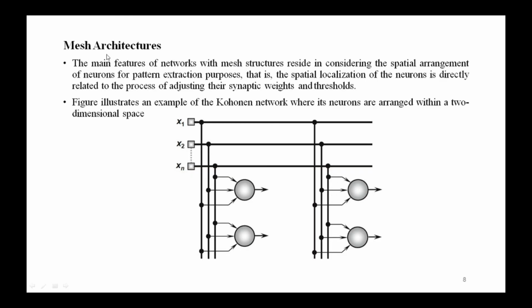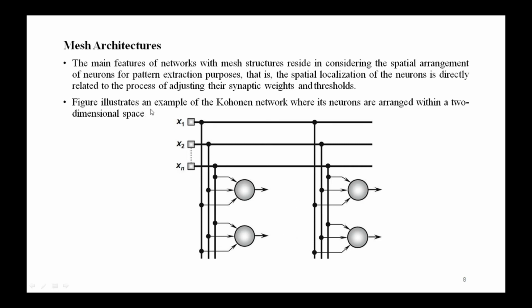And the last category is mesh architecture. The main features of networks with mesh structures reside in considering the spatial arrangement of neurons for the pattern extraction purpose. That is, the spatial localization of neurons is directly related to the process of adjusting their synaptic weights and threshold. So this is the mesh architecture, as you can see.